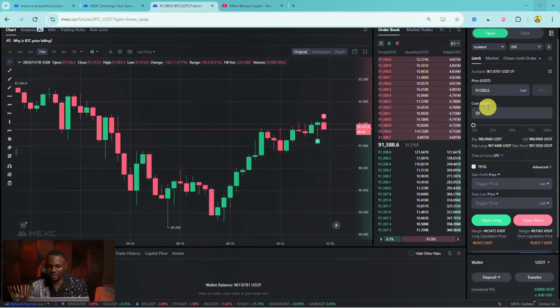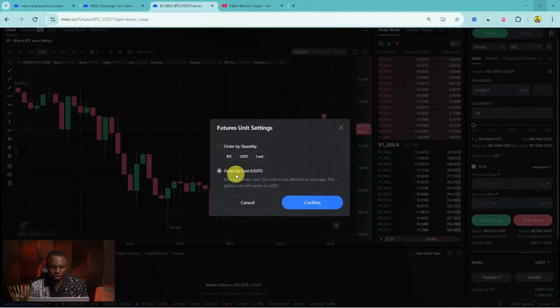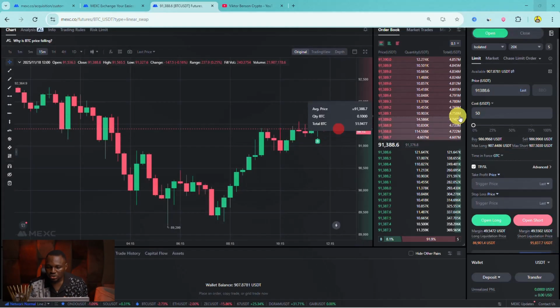And also right here, a lot of people get confused with this. Order by cost is in USDT. So if your base is USDT, make sure it's on USD. Most times it gets confusing when people try to trade with BTC, but make sure you are focused on USDT as your base coin. Like if you are trading Solana/USDT, let it be order by cost. If you are trading BTC/USDT, let it be order by cost. It's easier for you to be able to understand what you are doing in the market. So since it's order by cost, if I put 50 here, it's 50 USDT.